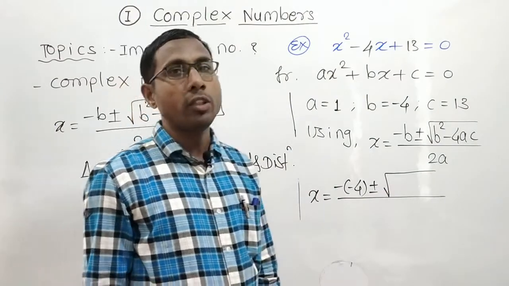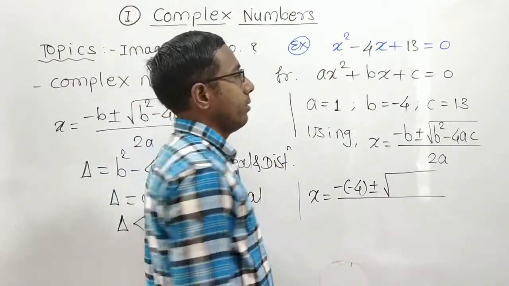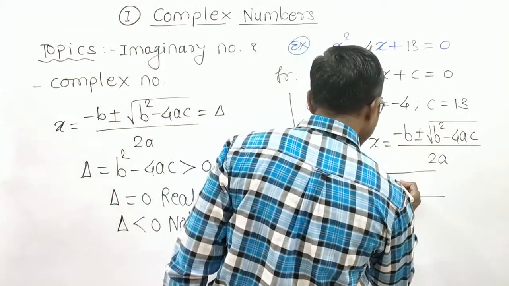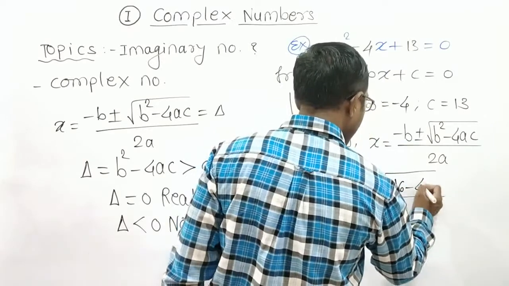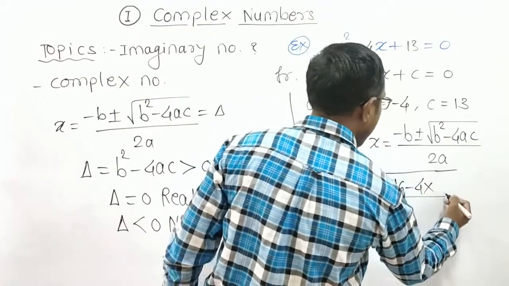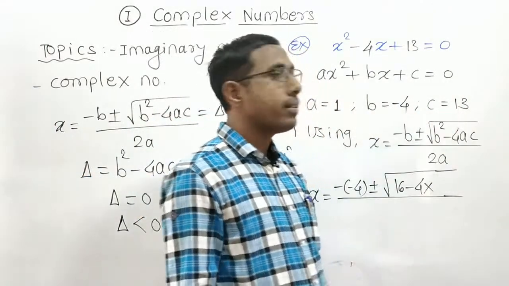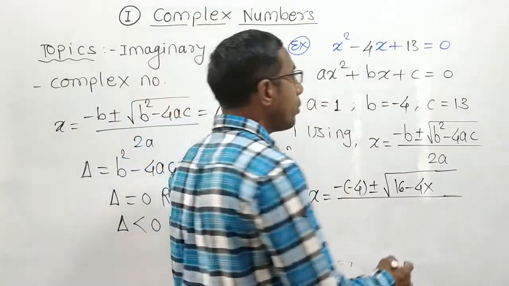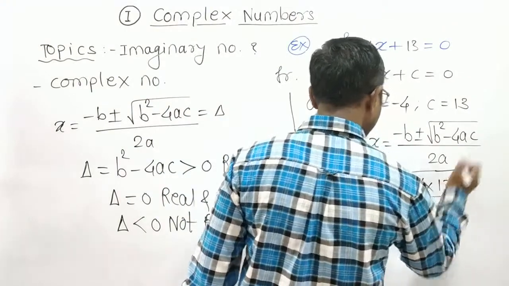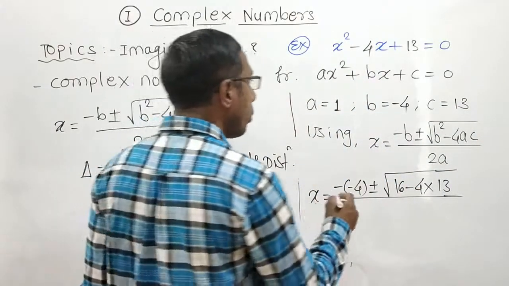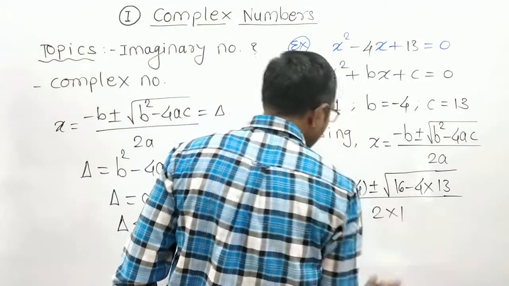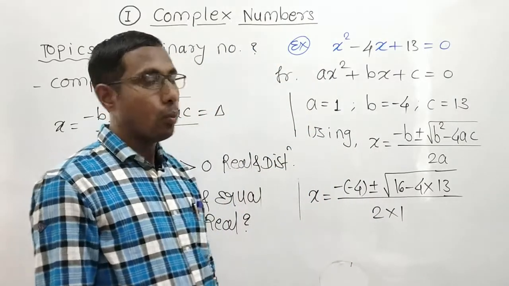Plus or minus the square root of b square, b is negative 4, so square is 16, minus 4 into a into c. So a is 1, c is 13. So now it will give you 13 ones are 13, divided by 2 into a, which is 2 into 1.